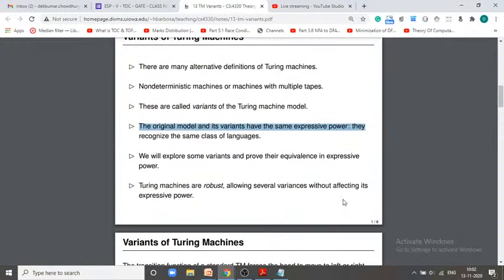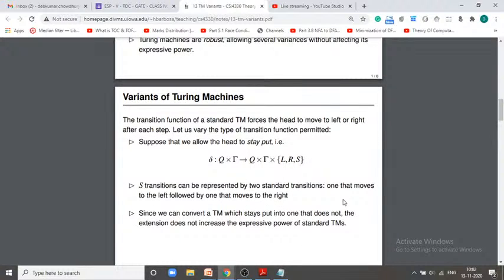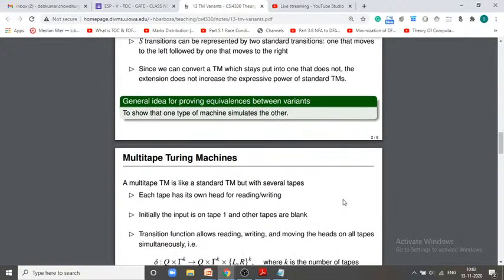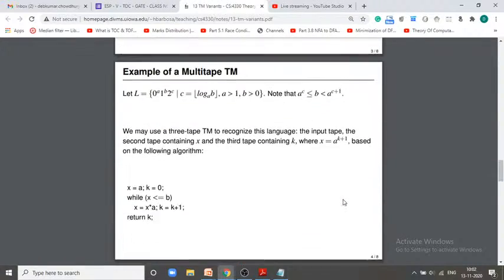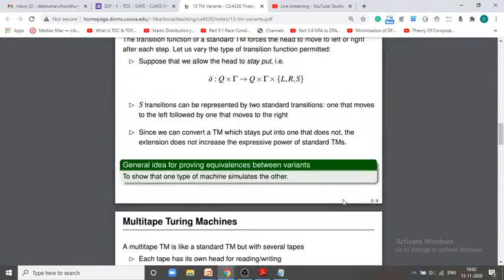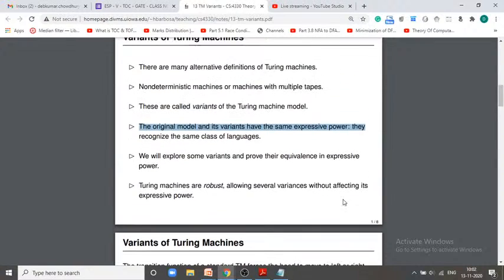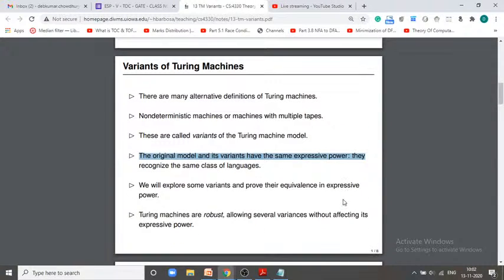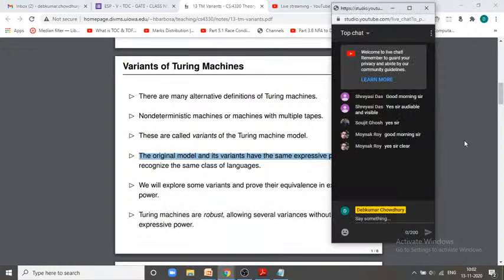This is a very important point to remember. I shall share this slide with you, where you can find how many Turing machines there are, which they are, and examples of different types of Turing machines. But the important point to remember is that the expressive power of the original Turing machine and its variants is the same. They are not different. Let us take some examples and questions, then we shall move to our problem discussion.